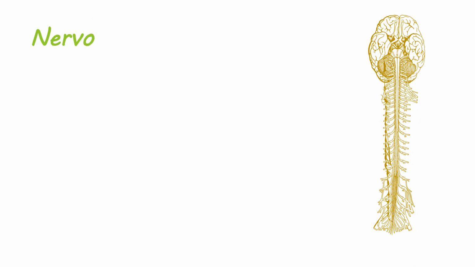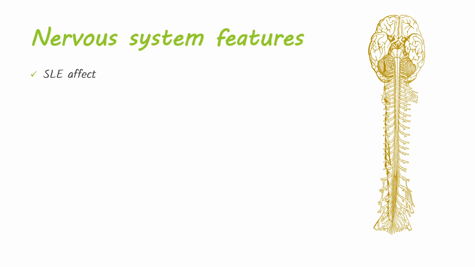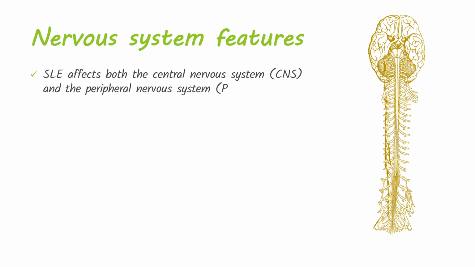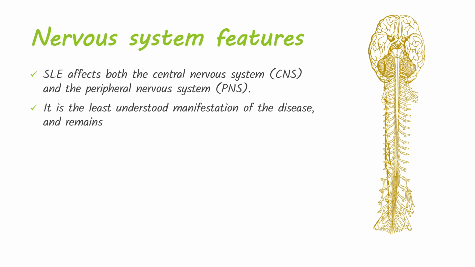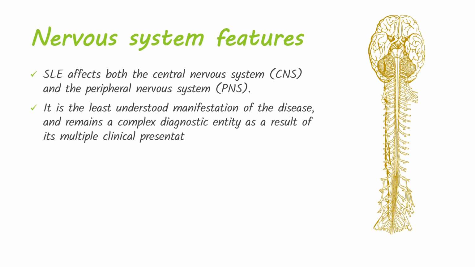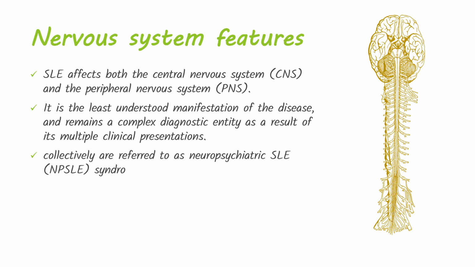SLE affects both the central nervous system and the peripheral nervous system. It is the least understood manifestation of the disease and remains a complex diagnostic entity as a result of its multiple clinical presentations. The clinical features are collectively referred to as neuropsychiatric SLE syndromes.